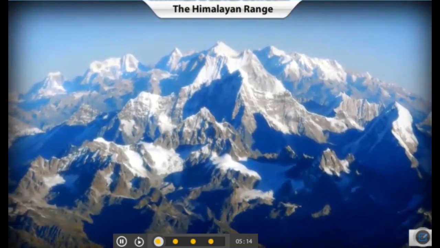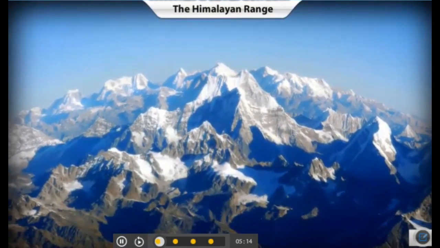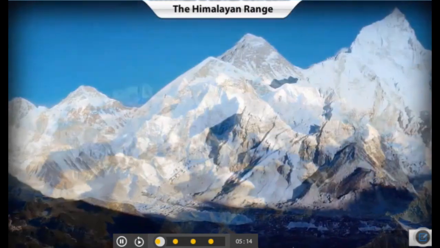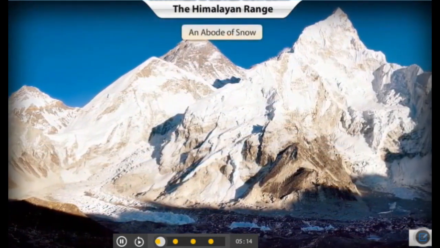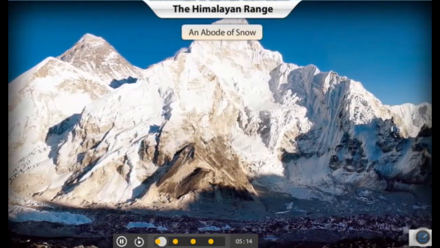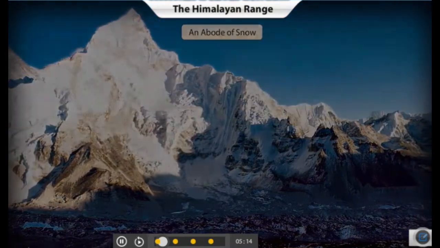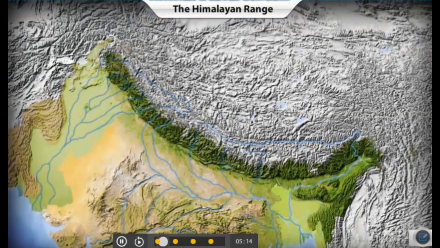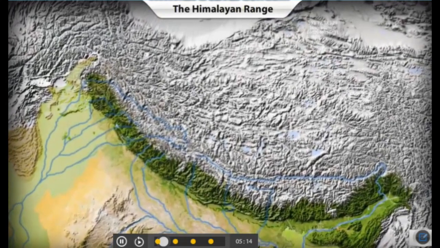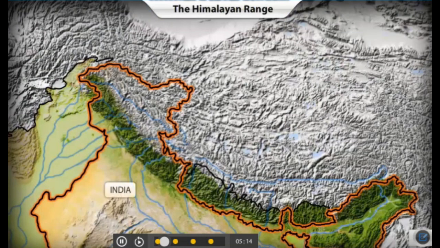The highest mountain system, the Himalayas, is also amongst the youngest fold mountains of the world. The word Himalayas means an abode of snow. It gets this name as the higher regions of this mountain range are snowbound through the year. The Himalayan range, along with the Karakoram range, forms the subcontinent's northern mountain wall. Besides India, the Himalayas stretch into parts of Pakistan, Nepal, China and Bhutan.